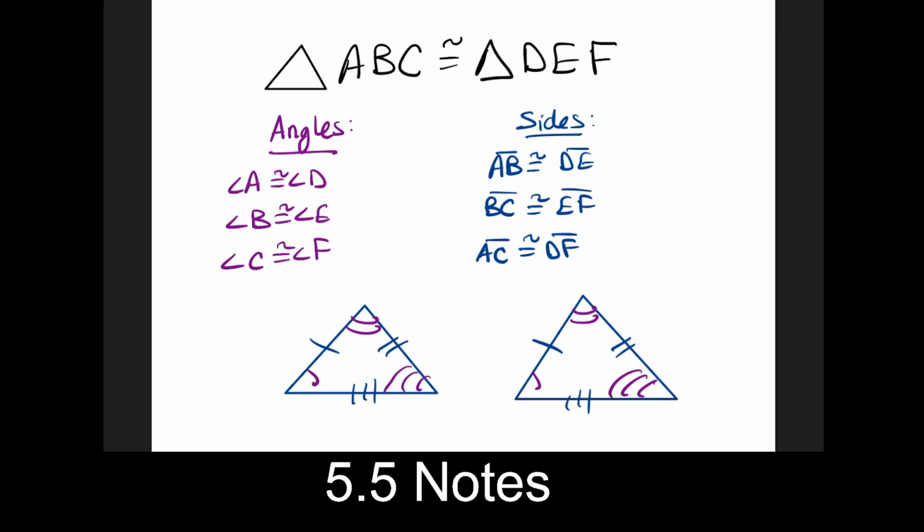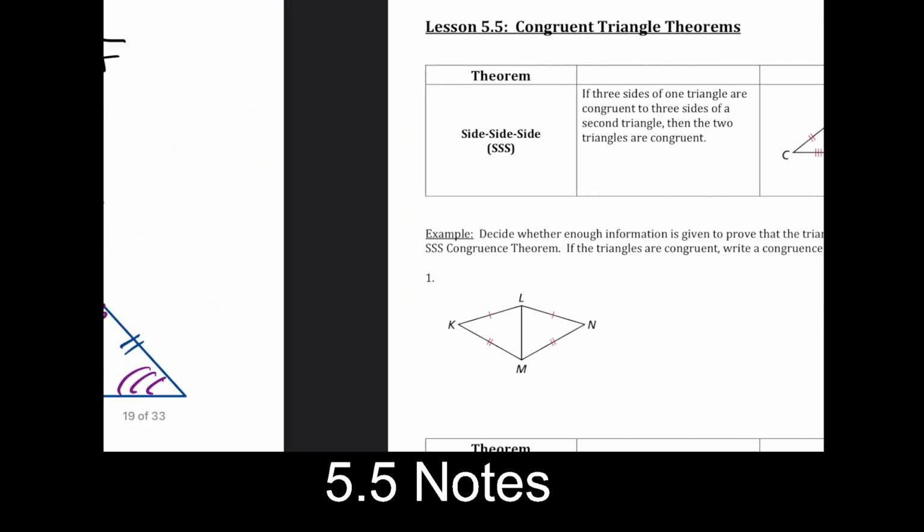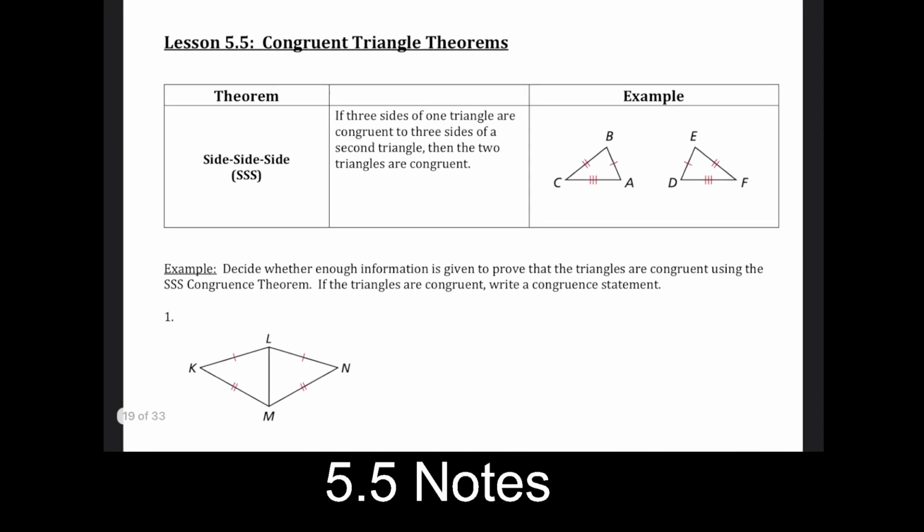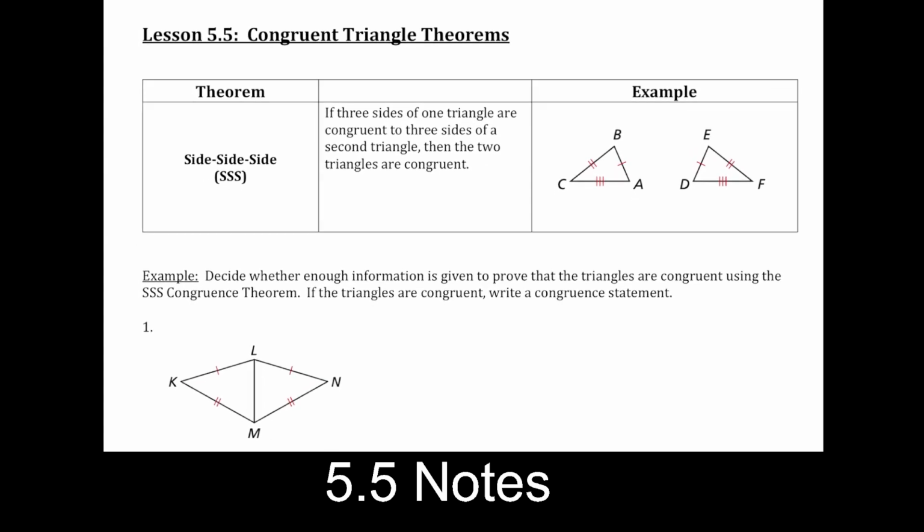It turns out we're going to learn 5 different triangle theorems, and these 5 theorems are the accepted ones that we can use. Now, I'm not going to prove them today. I will probably show you a proof next time we meet. But for today, I'm going to show you the 5 options, and we're going to practice using them.